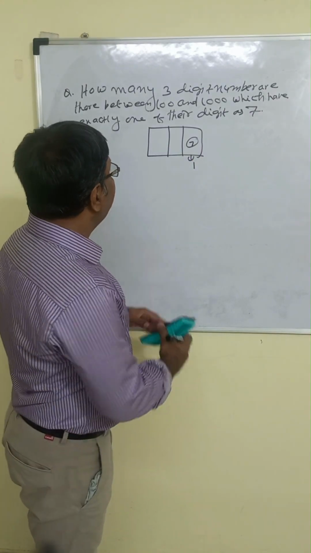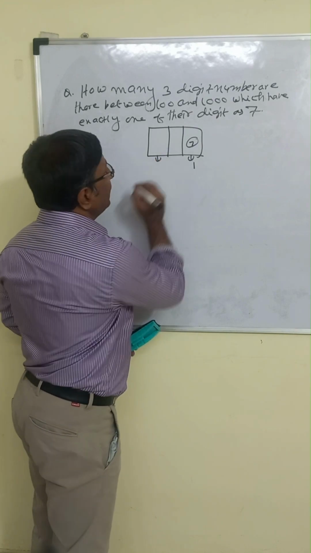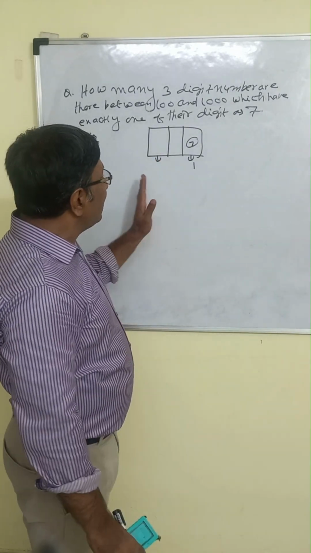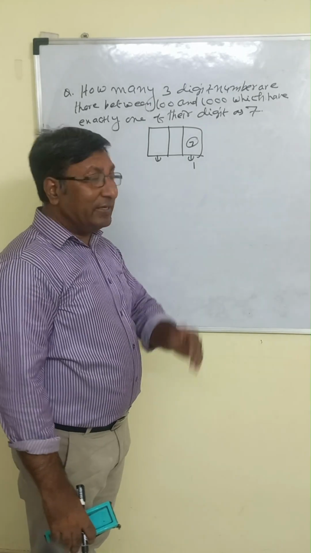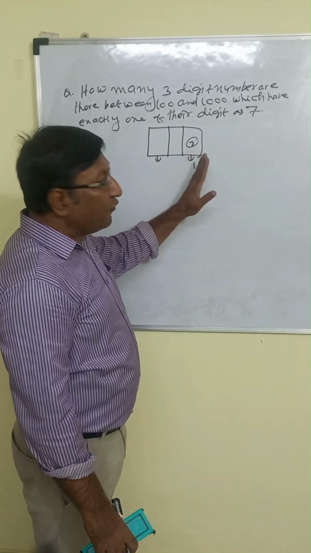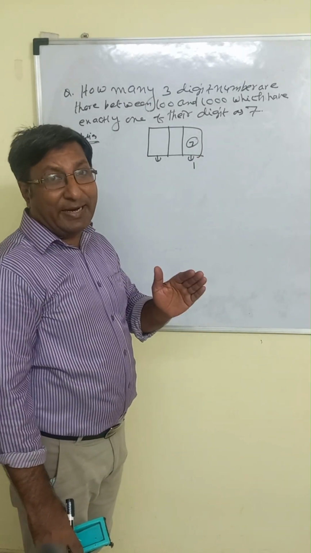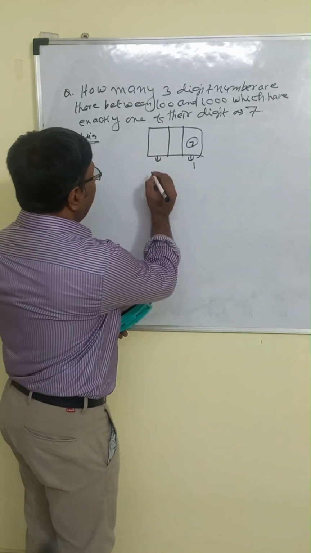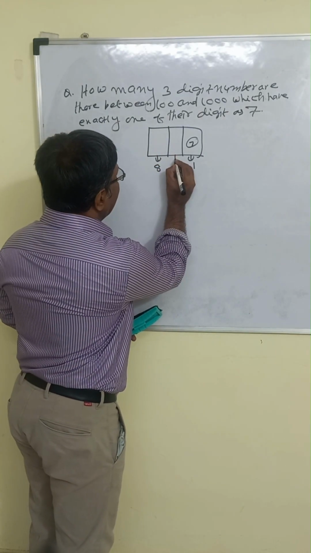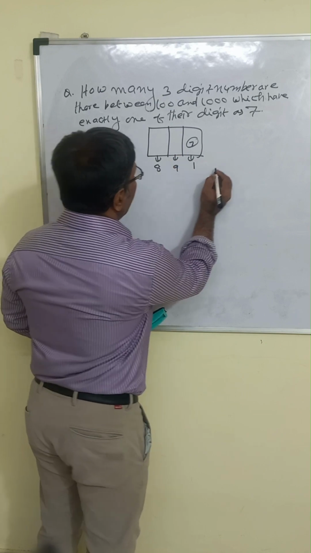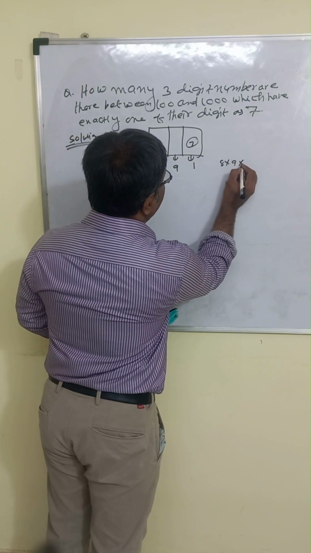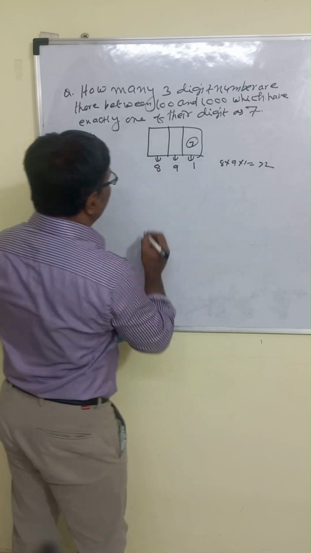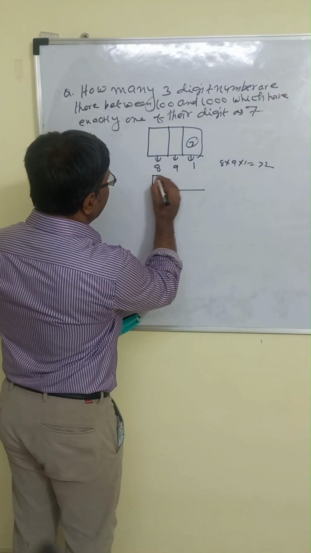And at this place we cannot use 0, right? We have 0 to 9, 10 digits. One digit, 7, is fixed, so now we have only 9 digits. But 0 we cannot put here, so 8 only. So here the choice is 8, and here the choice is 9. So 8 into 9 into 1, that is 72.